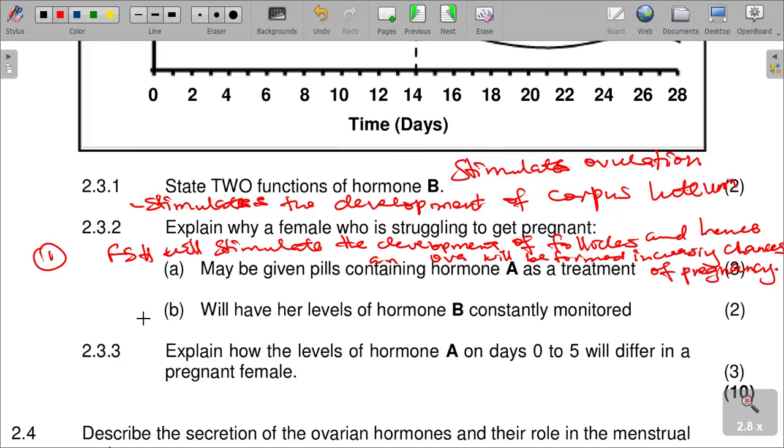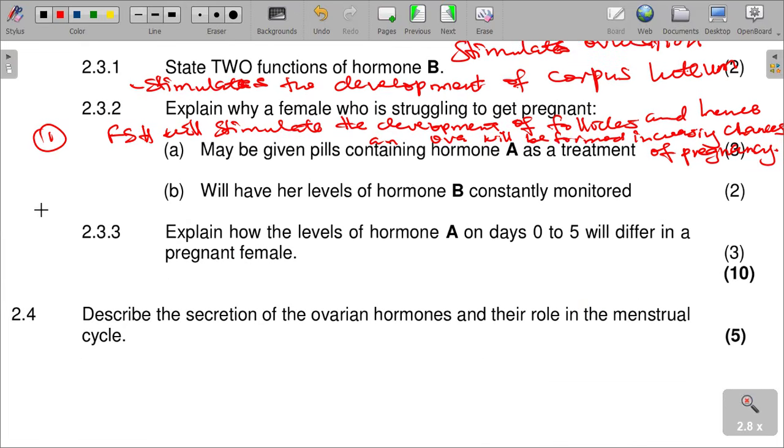And then question B is saying, explain why females who are struggling to get pregnant will have the levels of hormone B constantly monitored. Why are we constantly monitoring this one? It is to identify the peak levels of the luteinizing hormone, which will indicate their chance of ovulation, or when ovulation will take place, and that would also affect their fertilization. That is B.